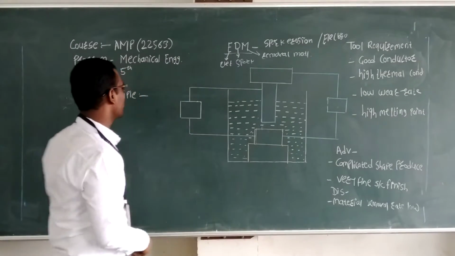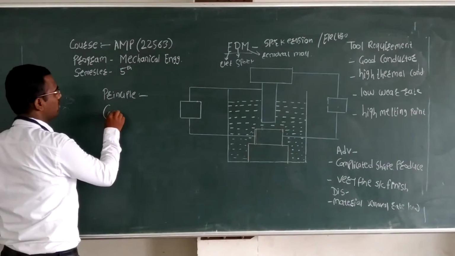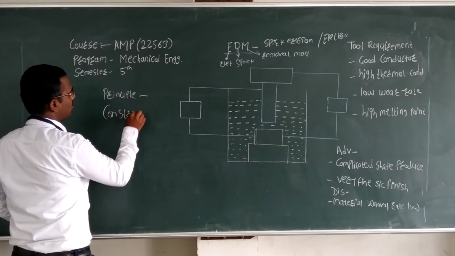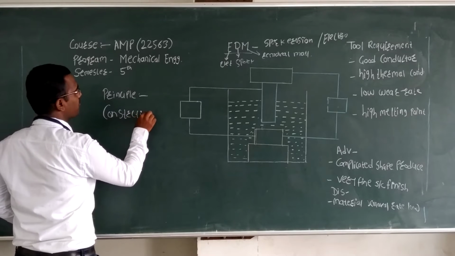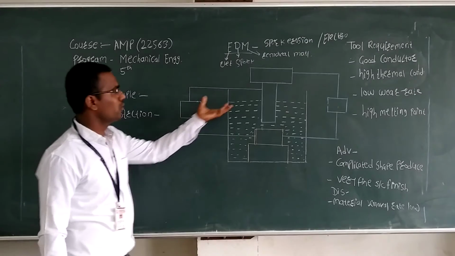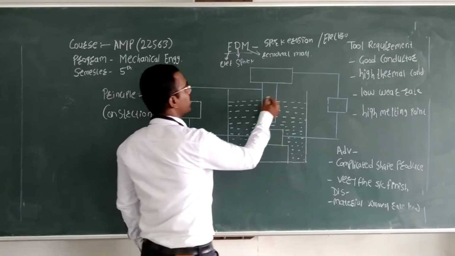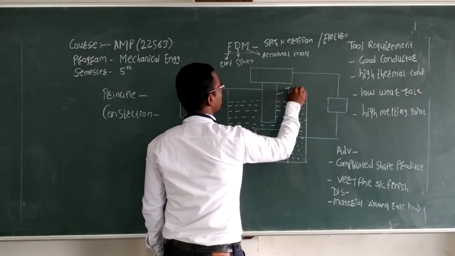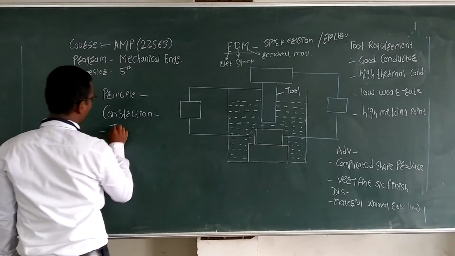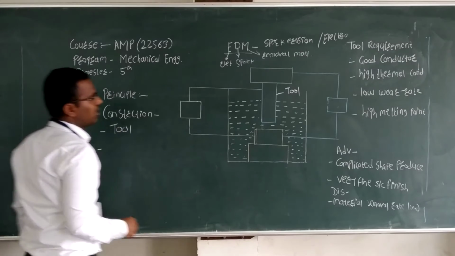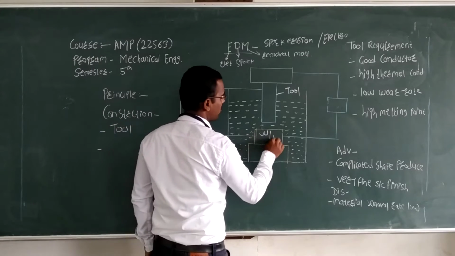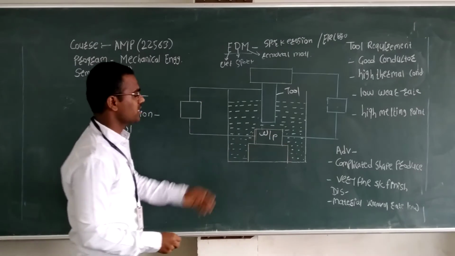Next we will start with the construction. In the construction, we can see the figure here. In the figure, the first is the tool. Second is the workpiece. Next is the fixture.